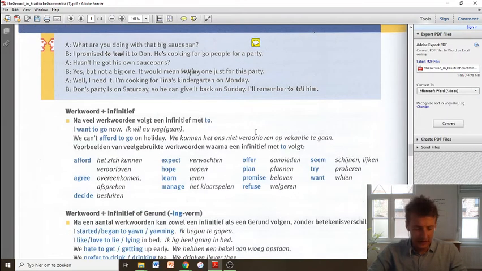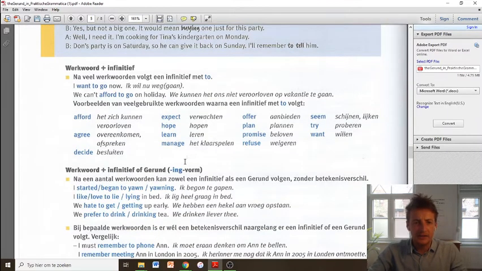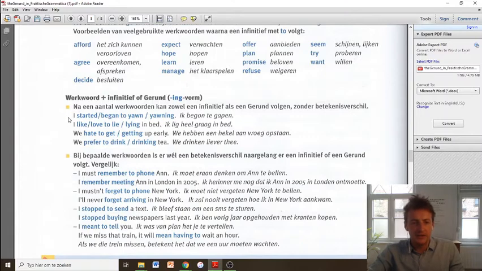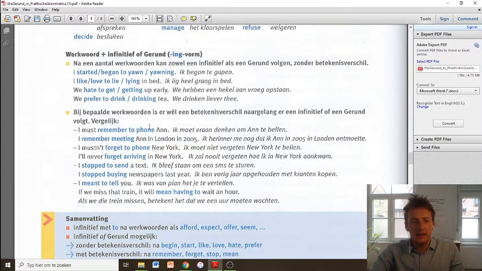So if you have a look at your page, it's 62 by the way, then you can see that this first paragraph discusses the first option, so verbs that are always followed by to infinitive. Then you have a second option with the verbs that are interchangeable as to infinitive or a gerund, right? I started to yawn means exactly the same thing as I started yawning. Okay, and you have the other verbs over here. And then these are sentences or examples of the third option in which the meaning can change when you use either to infinitive or a gerund.